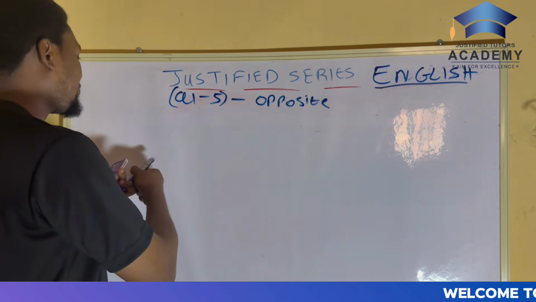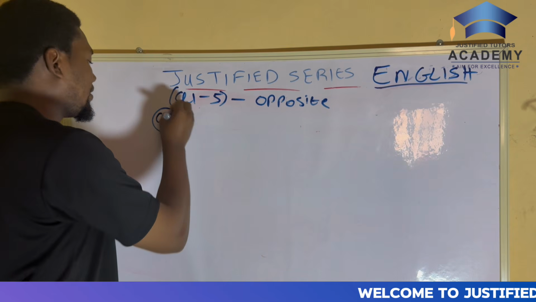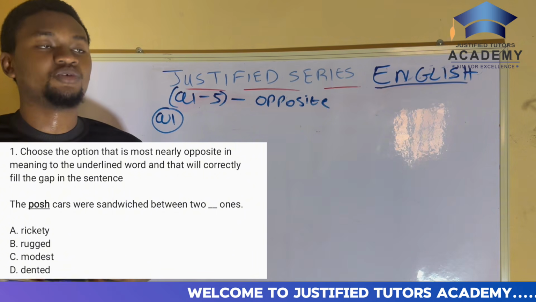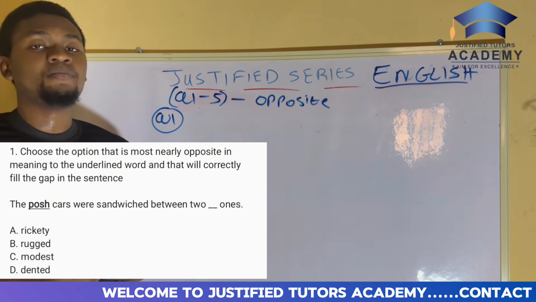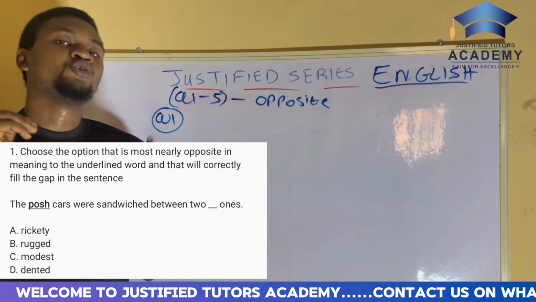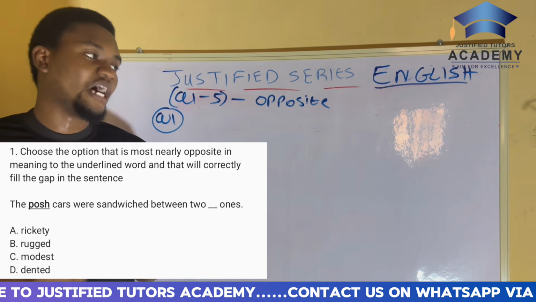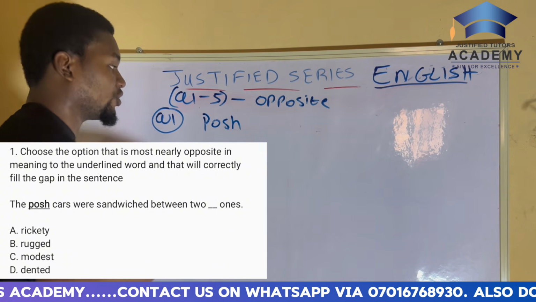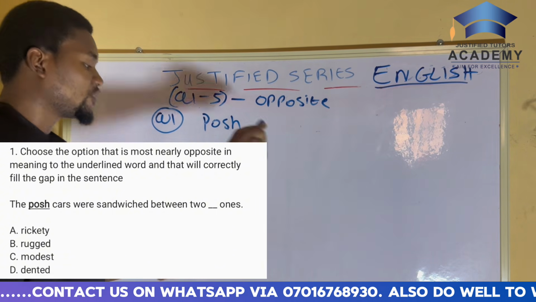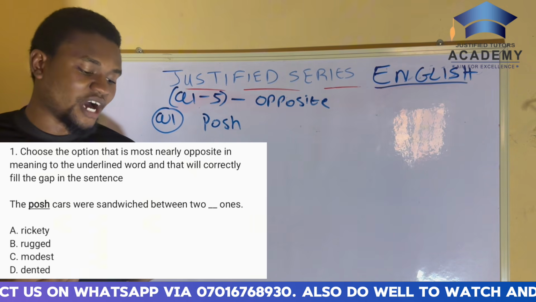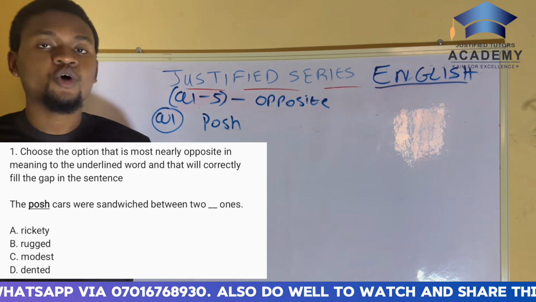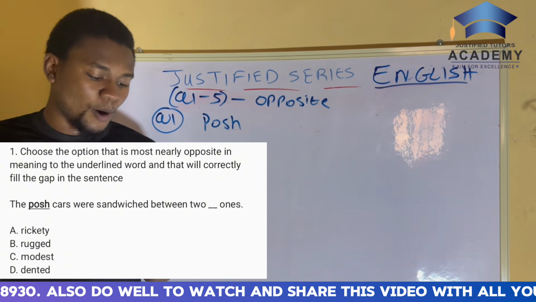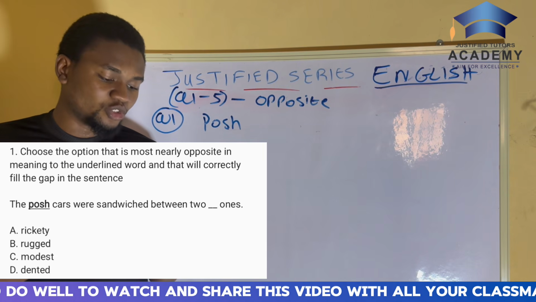Question 1 says, the posh cars were sandwiched between two dash ones. When you are dealing with an opposite meaning question, you need to pay attention to the underlined word. As you can see on your screen, the underlined word here is posh. So the posh cars were sandwiched between two dash ones. What is the opposite meaning? We have option A, rickety, option B, rugged, option C, modest, and option D, dented.